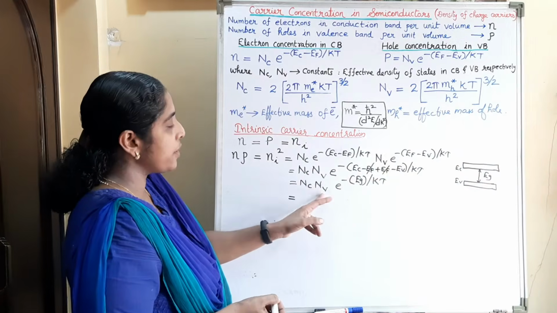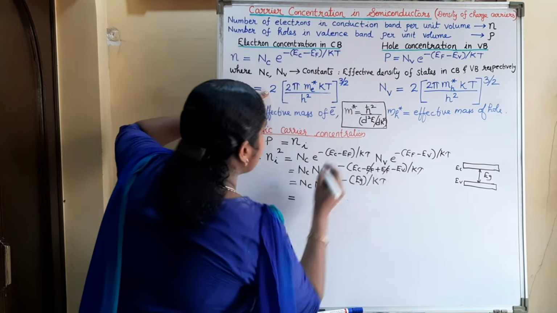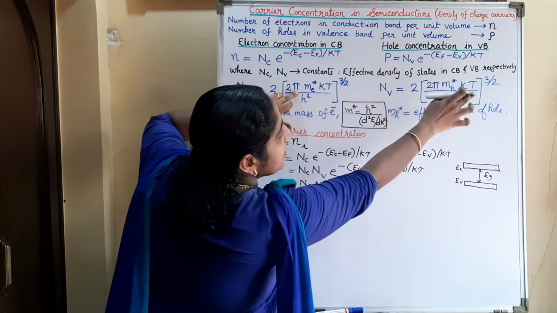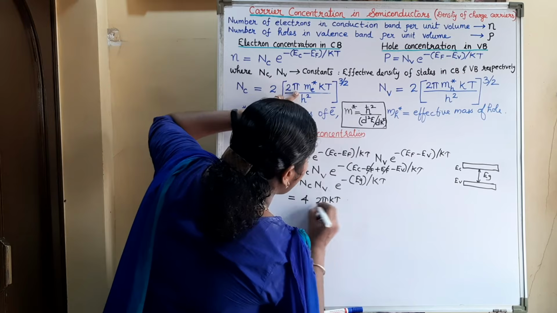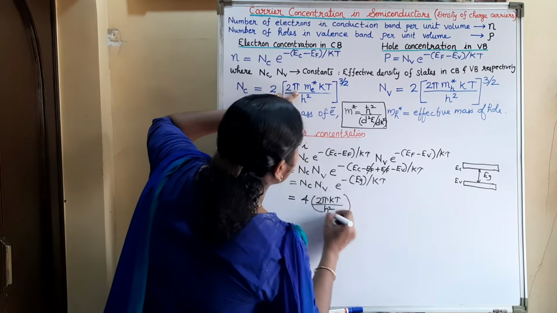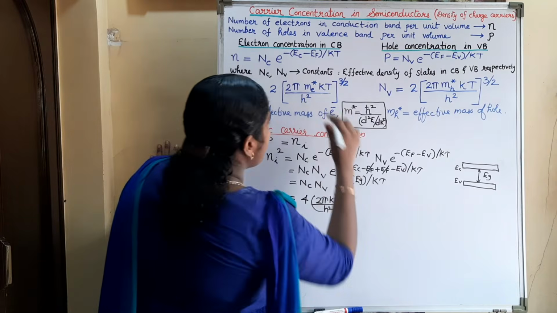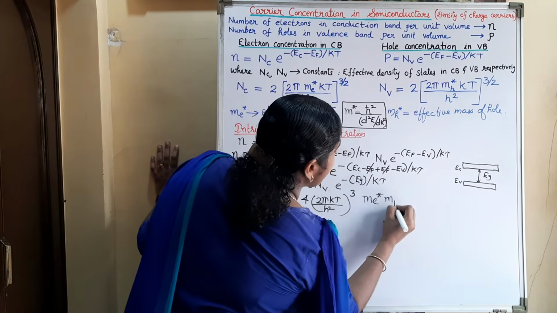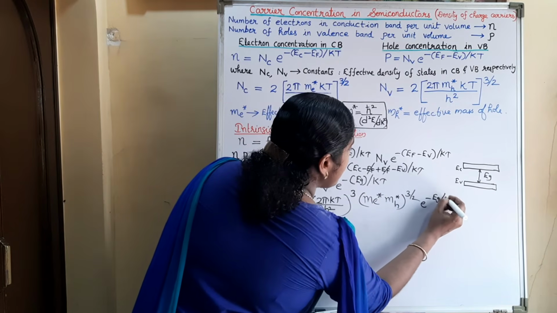Now we can take the product of this Nc and Nv. So Nc into Nv is 2 into 2, 4, into (2 pi kT by h square) and (2 pi kT by h square), they are also common. So we can take it as 2 pi kT by h square all raised to 3 by 2, twice, so all raised to 3, into (me star into mh star) all raised to 3 by 2 into e raised to minus Eg by kT.